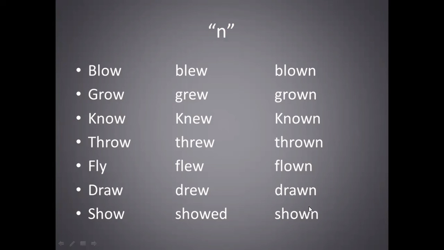With these verbs, we obtain the past participle by adding n to the end of the base form. Blow, blown; grow, grown; throw, thrown; fly, flown; draw, drawn; show, shown.